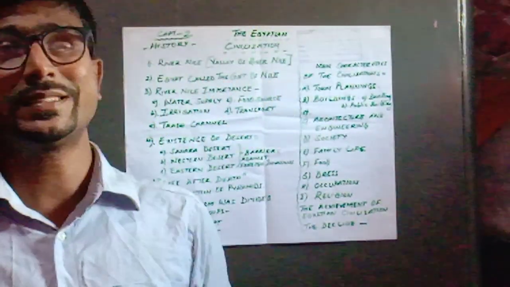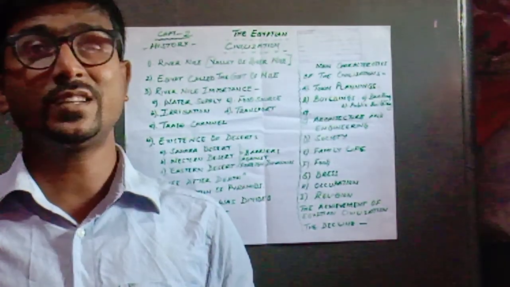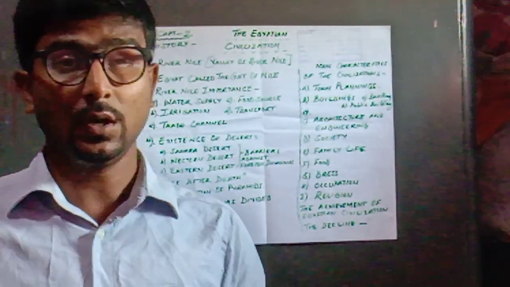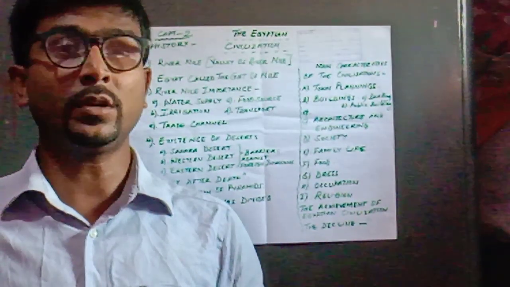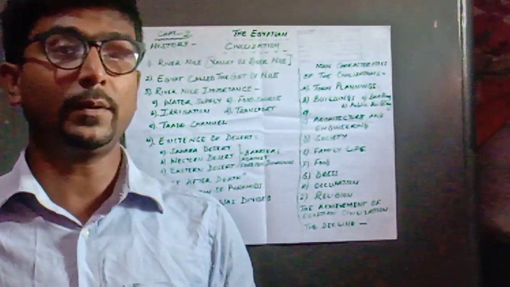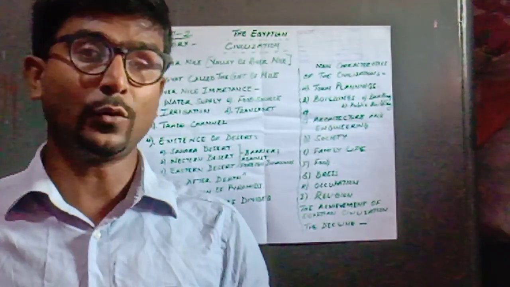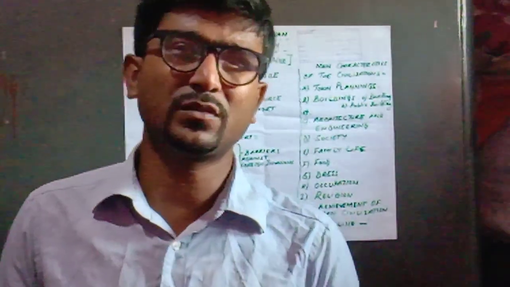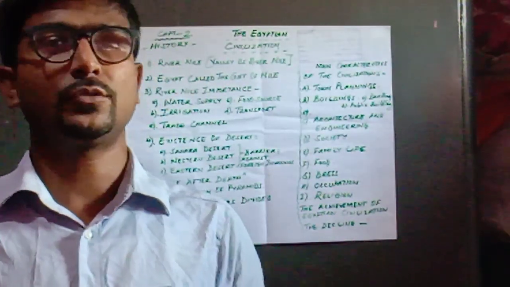Upper Egypt was reserved for those people who were related to the kingdom: kings, nobles, or officials important to the kingdom. So those people used to live in Upper Egypt, and Lower Egypt was the lower part of the territory where most of the general public used to live.